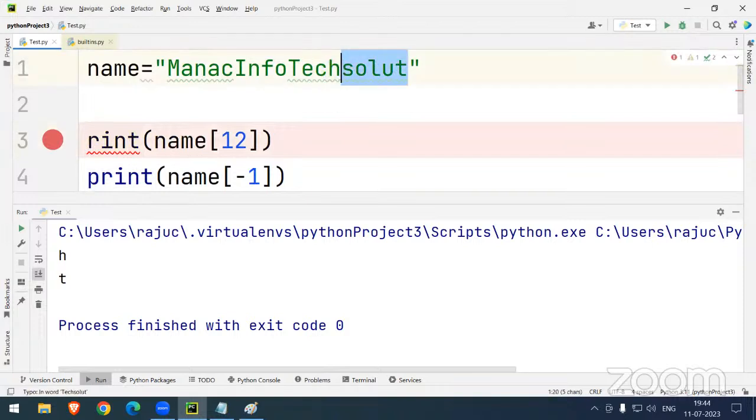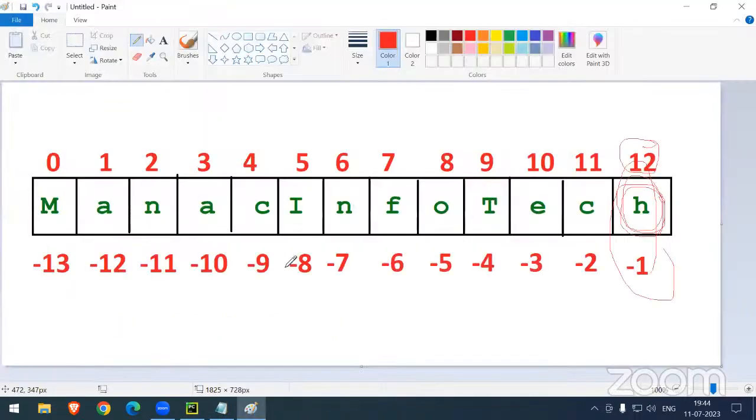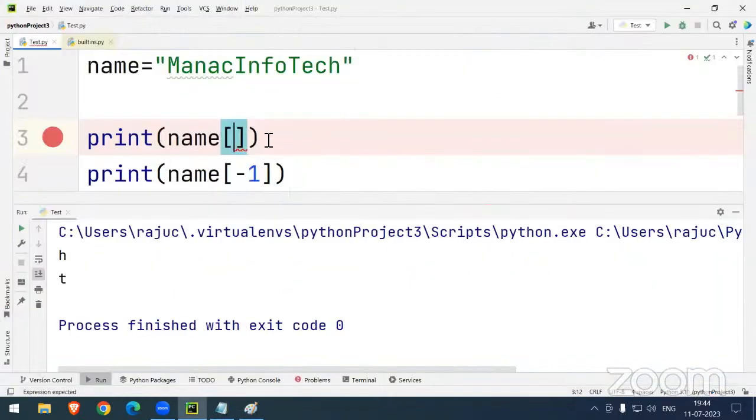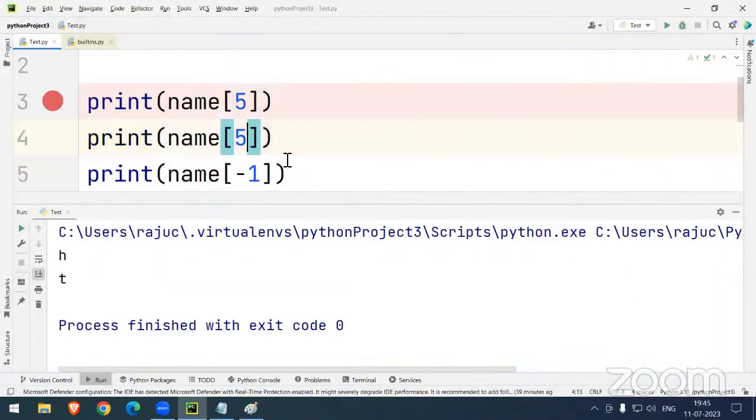Yes, sir. One minute. So for negative indexing also, let me print name of, I can show you some digits. I wanted to print capital I, with positive indexing 5 and after that negative indexing -8.